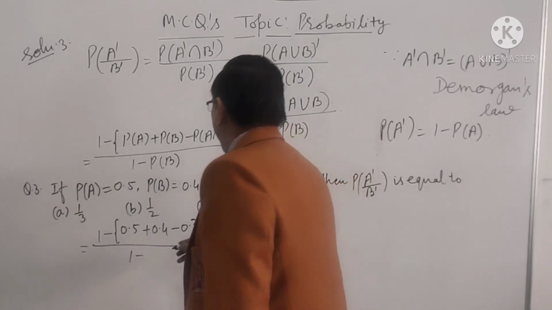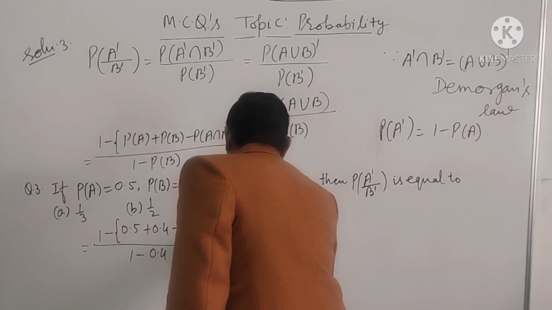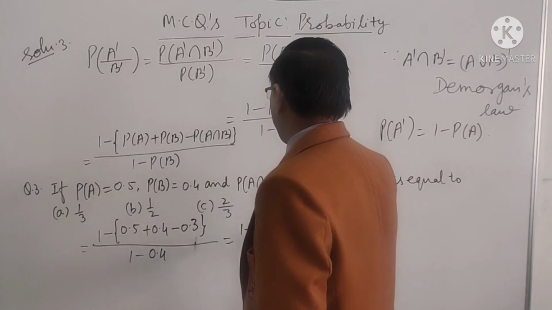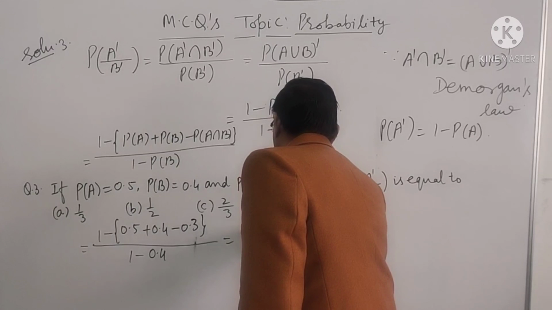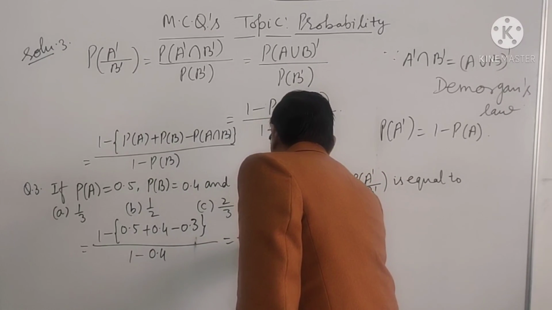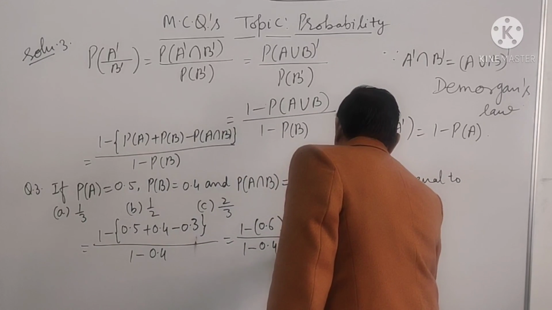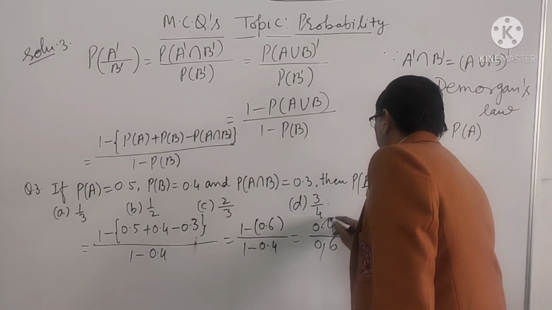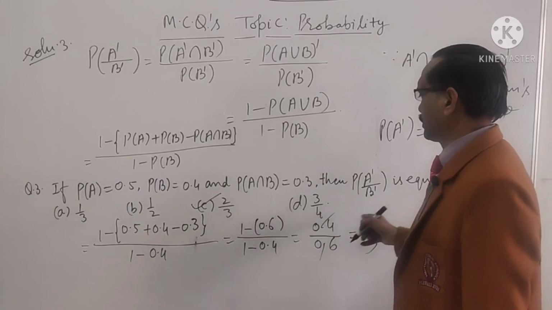P(B) is 0.4. It is 1 minus 0.9 minus 0.3, which is 0.6, upon 1 minus 0.4. It is 0.4 upon 0.6. It is 2 by 3. So the C option is correct here. Question number 3, C option.